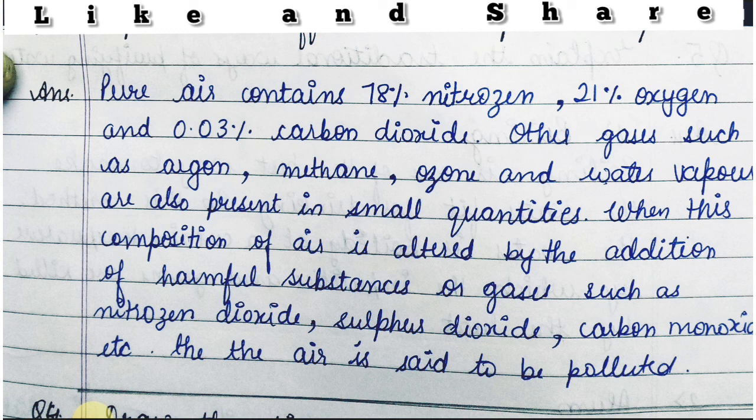But polluted air is the air when this pure air gets contaminated with harmful substances or gases like nitrogen dioxide, sulfur dioxide and carbon monoxide, and this is the polluted air.